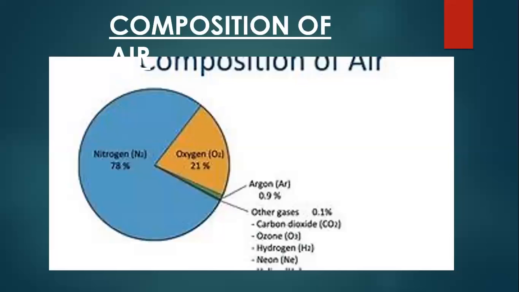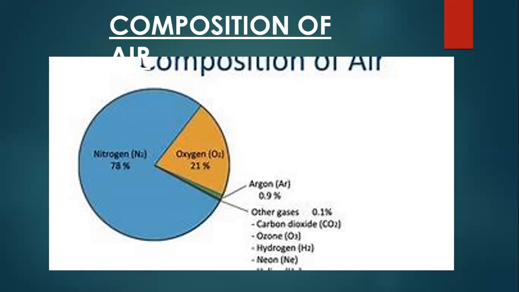Now, in this atmosphere, the major important topic we'll study is the composition of the atmosphere. Students, in the composition, you will see that the major part of the atmosphere is covered with nitrogen.